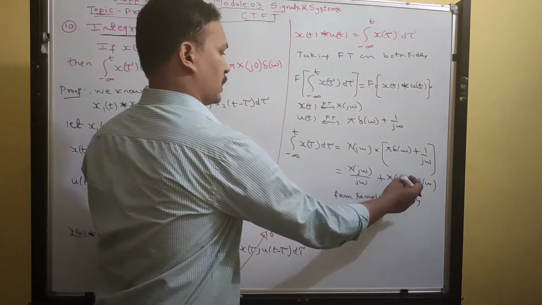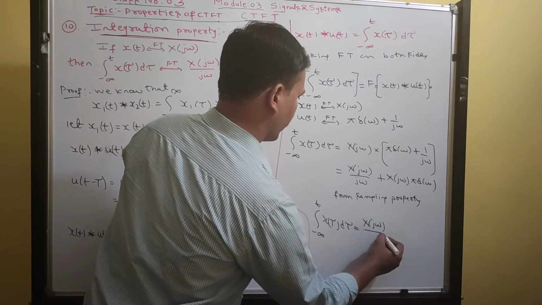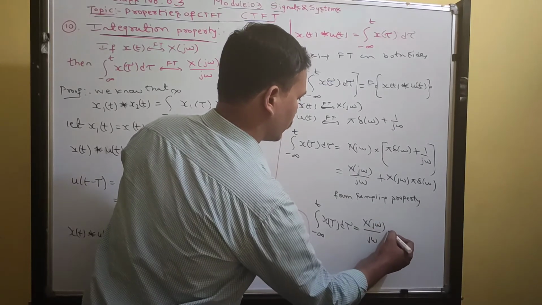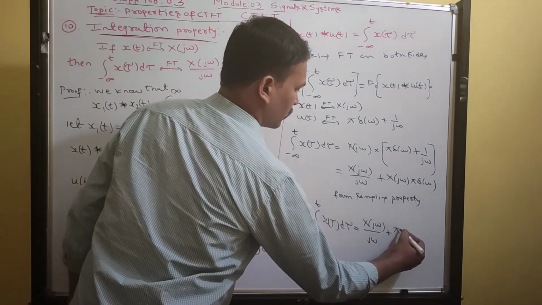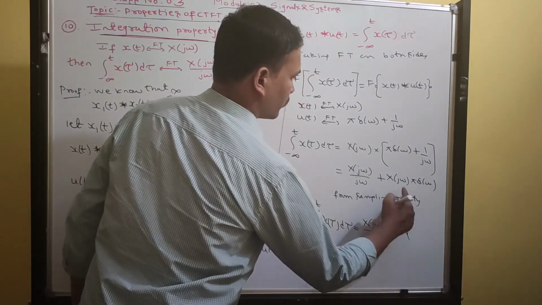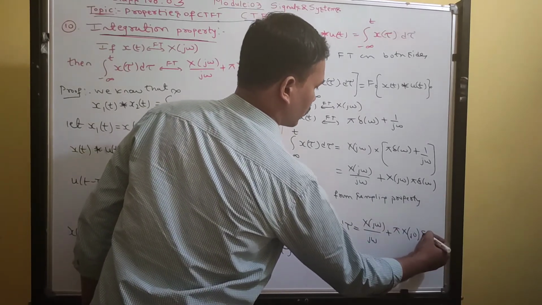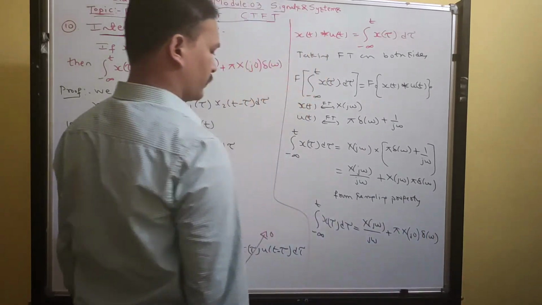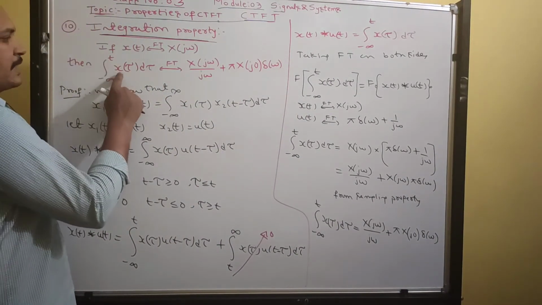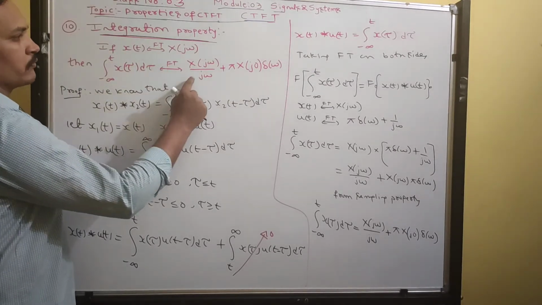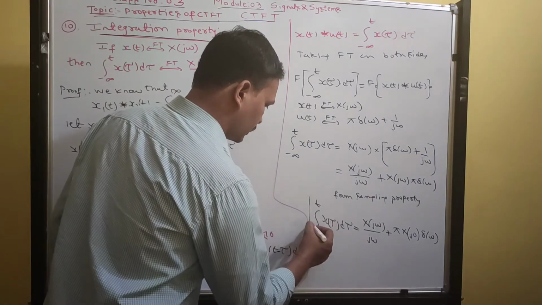Okay, put omega equals 0. Therefore we can write X(jω)/(jω) + π X(j0) δ(ω). So we proved it. The integral from minus infinity to t of x(τ) dτ, its Fourier transform will be like this. Okay, got it? Fine. So hence it is proved.